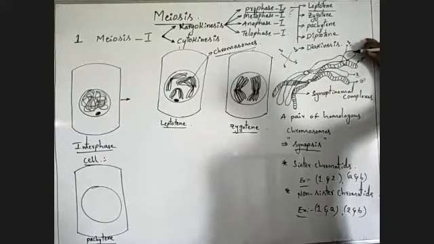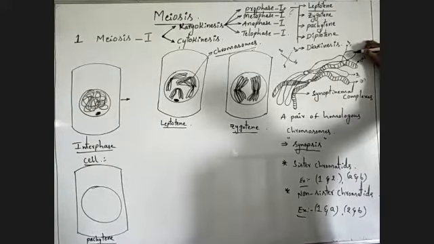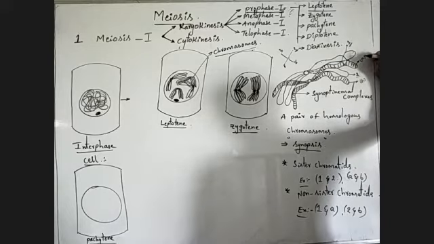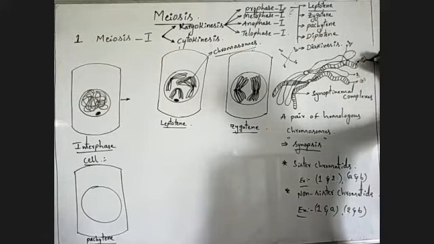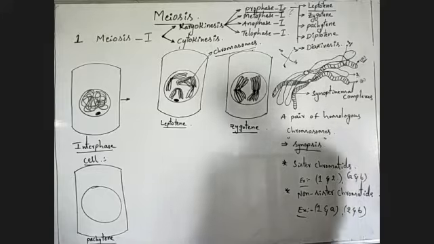This is actually the part of this chromatid, chromatid one. Next, this part is the part of chromatid A. Between these two chromatids, small segments of genetic material are exchanged.